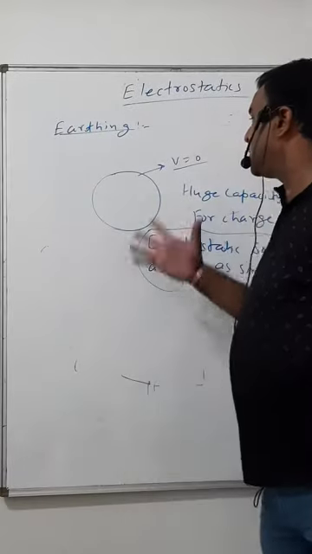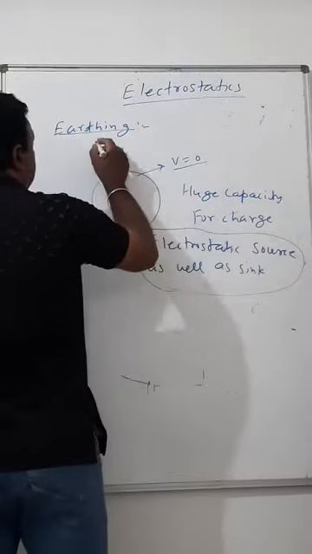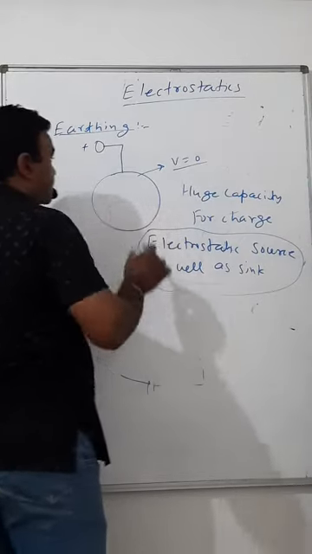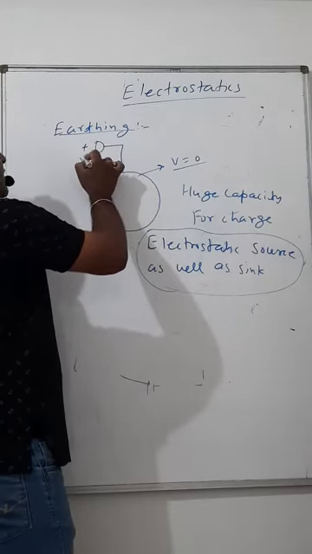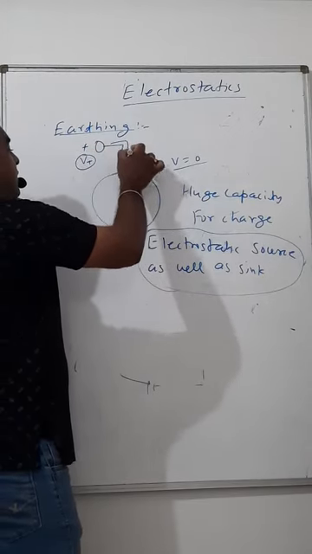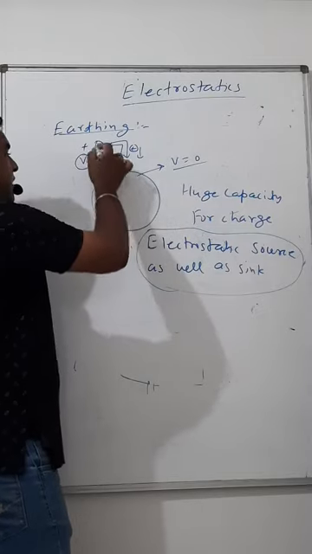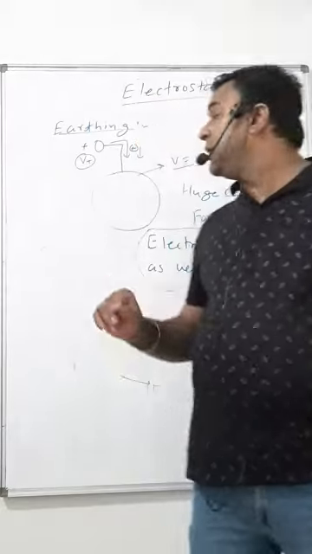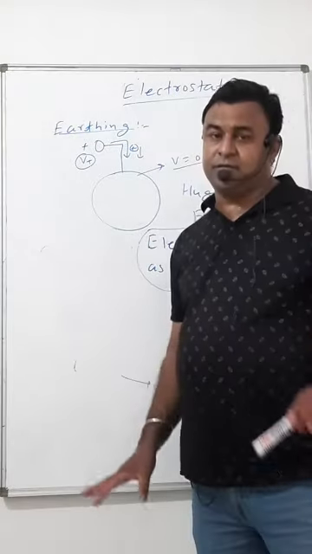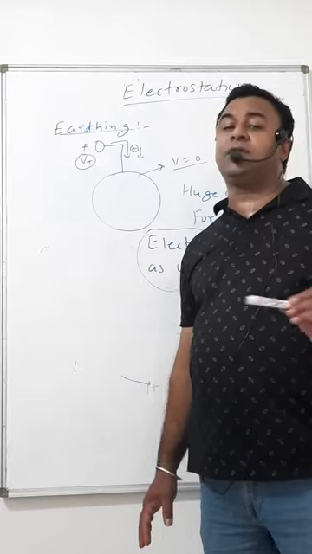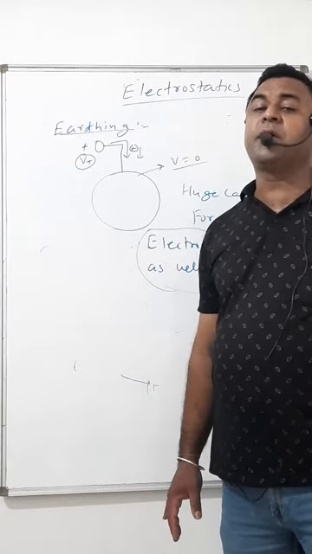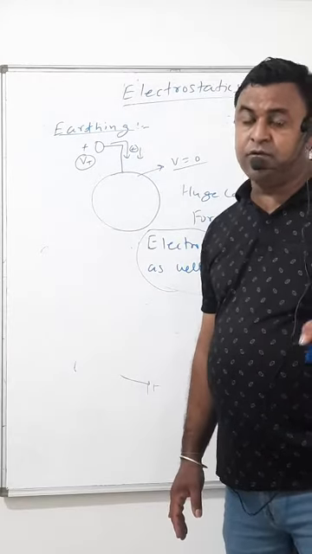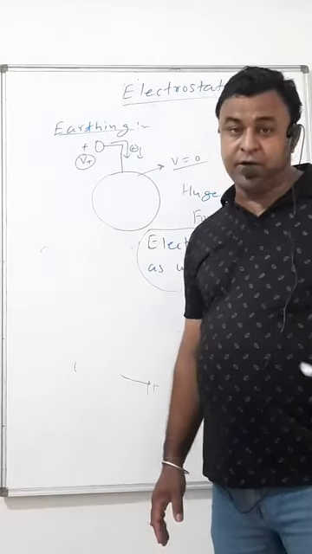So if there is zero potential, you have this object having some charge, connect it with the earth. If it had positive charge, it had some positive potential. Now the positive charge will go into the earth, it may become neutral, not always, but its potential will definitely become zero. If any object is connected to earth, it may or may not become neutral, but its potential, meaning its capability to make the flow of charge, becomes zero.